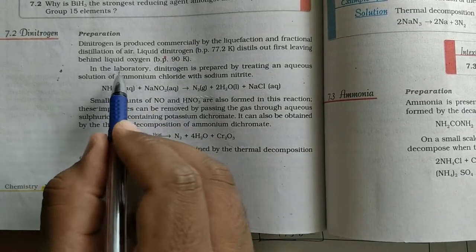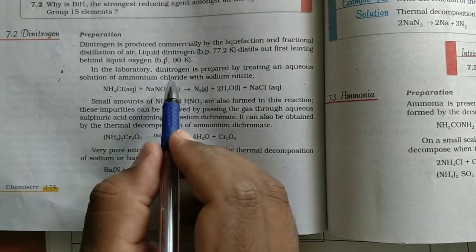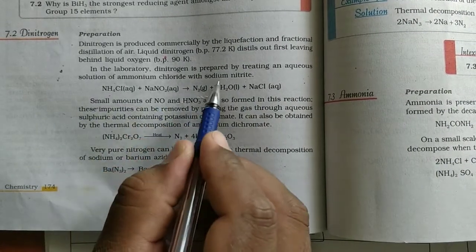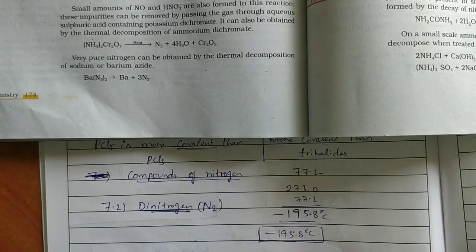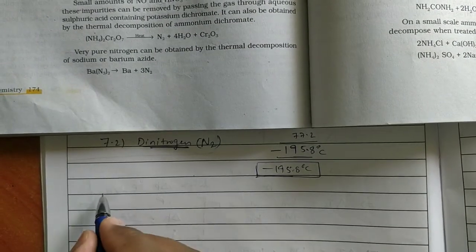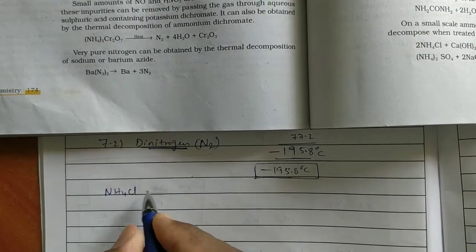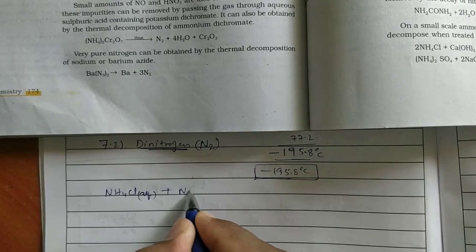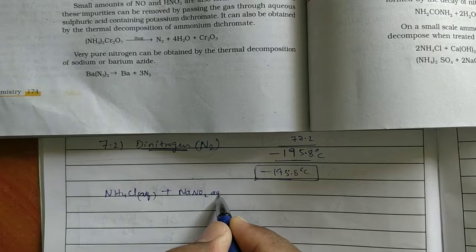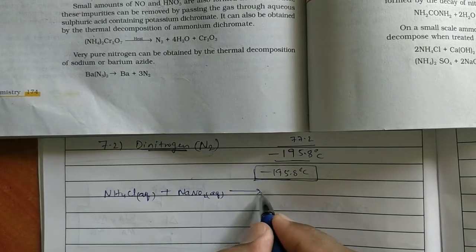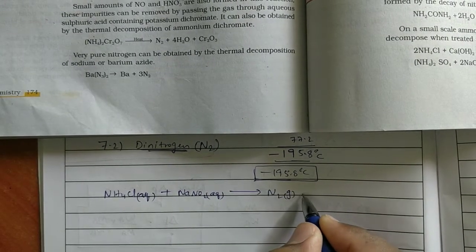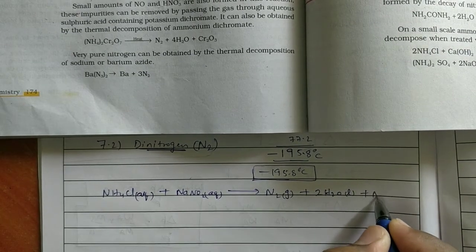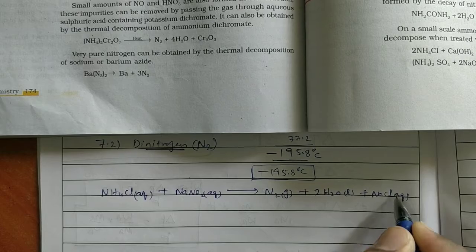Next, in the laboratory, dinitrogen is prepared by treating an aqueous solution of ammonium chloride with sodium nitrite. NH4Cl aqueous solution, meaning dissolved in water, reacts with NaNO2 aqueous solution to form N2 gas plus 2H2O liquid plus NaCl aqueous solution.